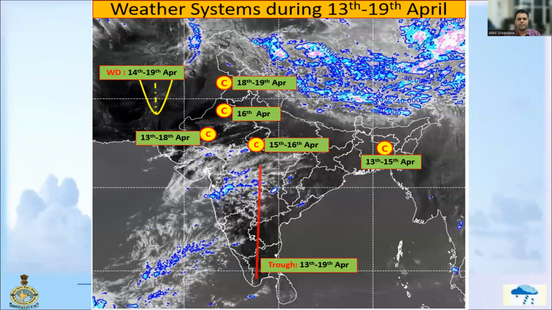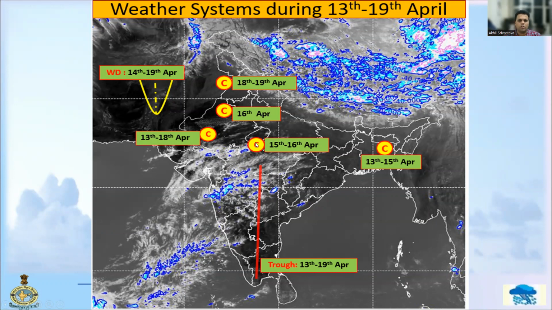If we talk about the main weather systems which impacted India during 13th to 19th of April, then you can see that there was a western disturbance which affected India between 14th to 19th of April. Also, there was a cyclonic circulation over southwest Rajasthan during 13th to 18th of April and in the northern parts of Rajasthan on 16th of April. There was a cyclonic circulation over northern parts of Pakistan and neighborhood on 18th and 19th of April.